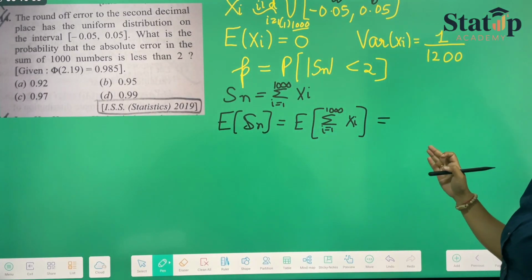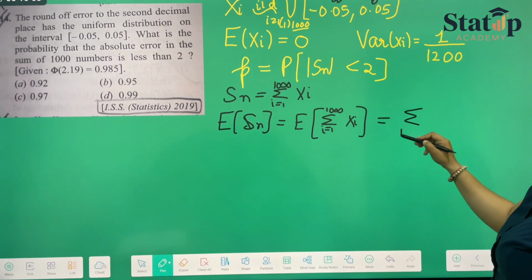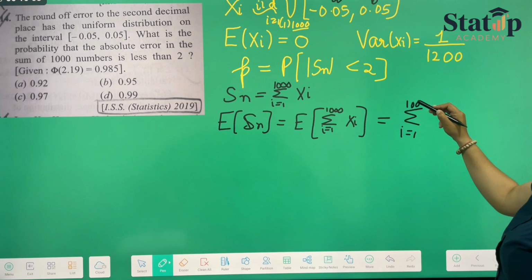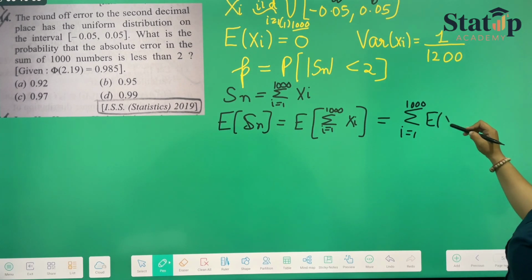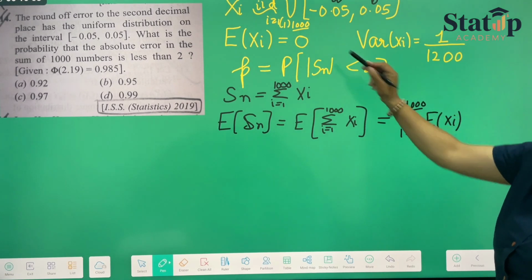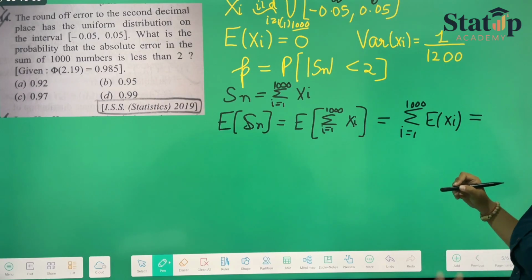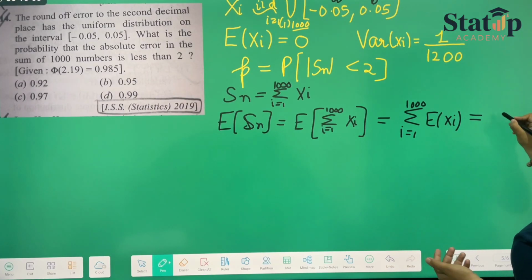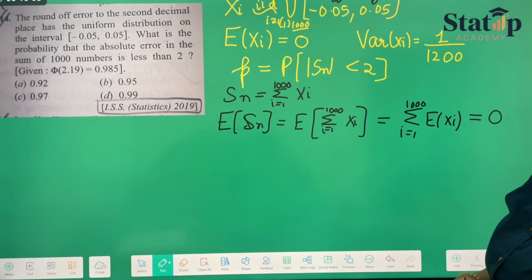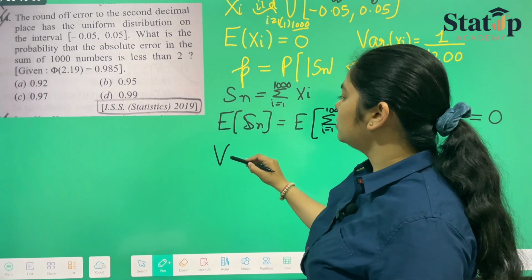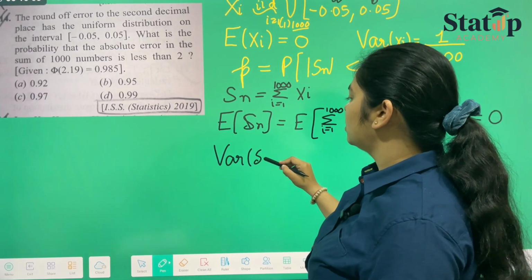And since expectation can be taken inside, it will be summation i goes from 1 to 1000 of expectation of xi. And expectation of xi from here can be written as 0. So summing it over 1 to 1000 will always give us 0. Now we have to calculate what is the variance of Sn.